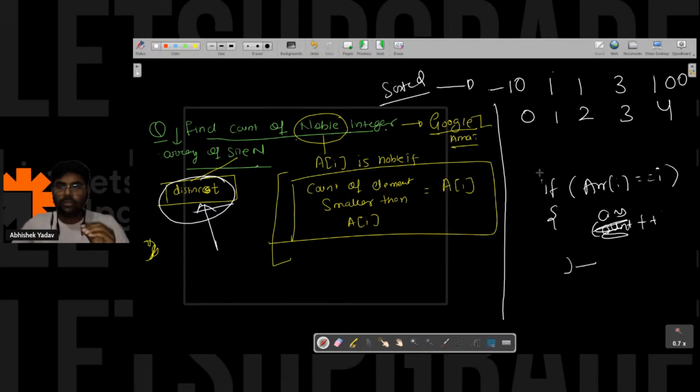So if we have some duplicate elements present in the array, will this approach work? Please write in the chat. If we have duplicate elements, then will this approach work or not, guys? Simple question. Yes or no?